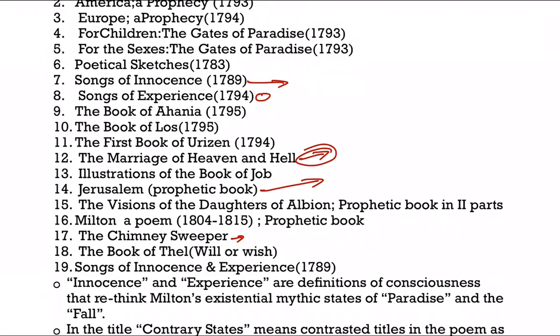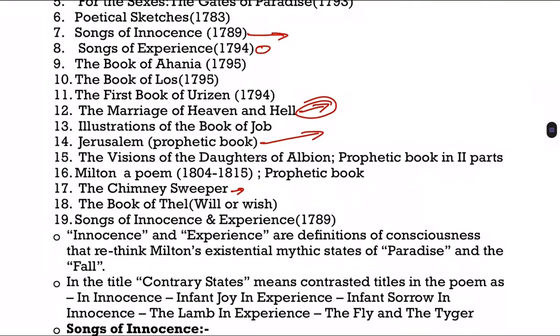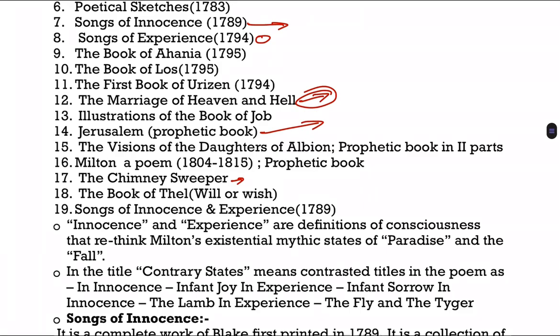There is a short story, and here it's a poem written by William Blake, right? So next is the Book of Thel, Will or Wish. Then Songs of Innocence and Experience. This was compiled in 1789. As we know, Songs of Innocence and Experience are the most important works of William Blake. Innocence and experience are definitions of consciousness that rethink Milton's existential mythic states of paradise and the fall.